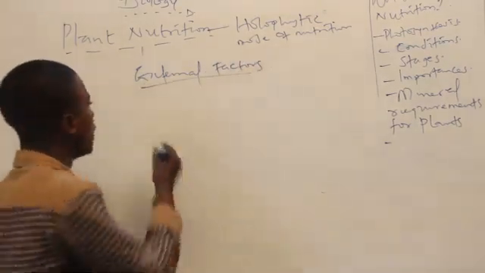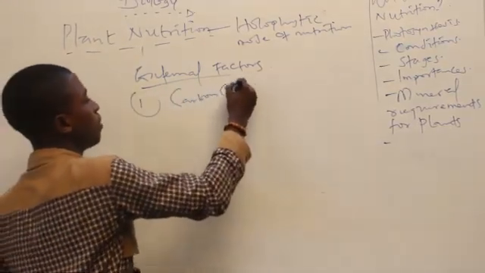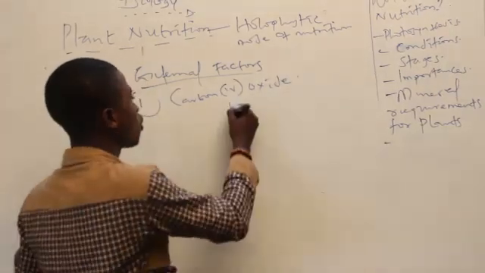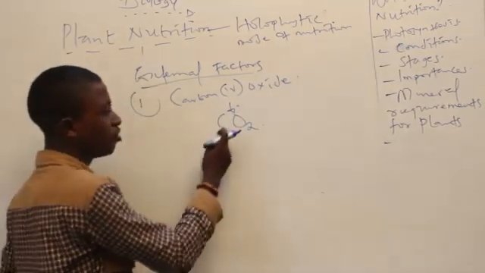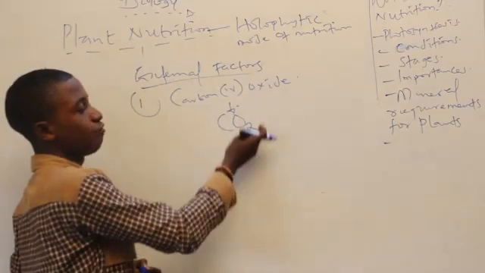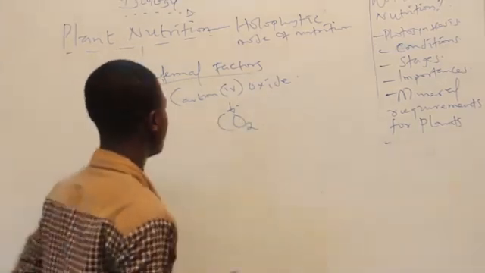External factor. Now one of the external factors is carbon dioxide. Carbon dioxide is called CO2, carbon oxygen 2. Carbon dioxide is very, very essential for photosynthesis.